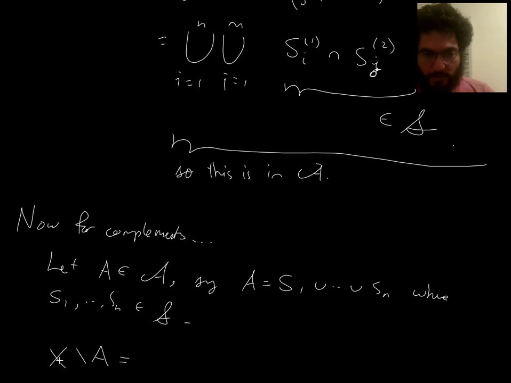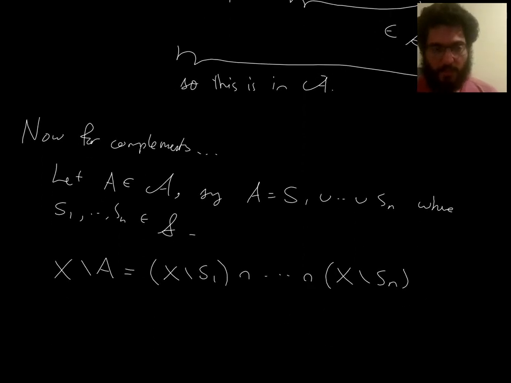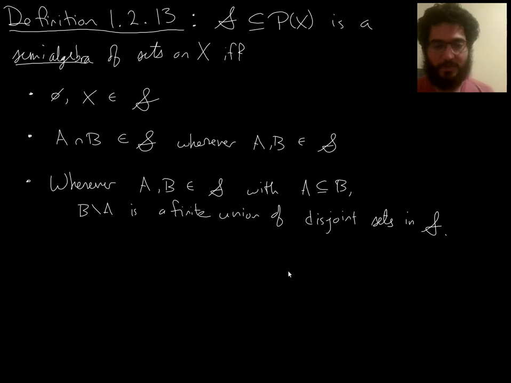And what do I get? I'll get X delete this union. So by De Morgan's law, I have X delete this, intersect all the way up to X delete this. And what's going on with these? Well, this is finally where the definition of semi-algebra can shine. Each of those is a finite union of disjoint sets in the semi-algebra, right?